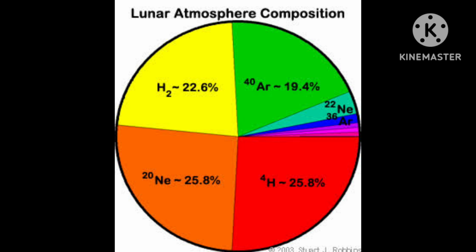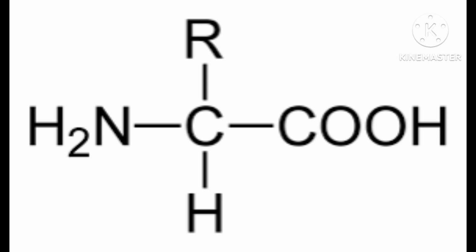First, for life, amino acid is required. That is the starting material. Amino acid requires 4 elements: carbon, hydrogen, oxygen, nitrogen.